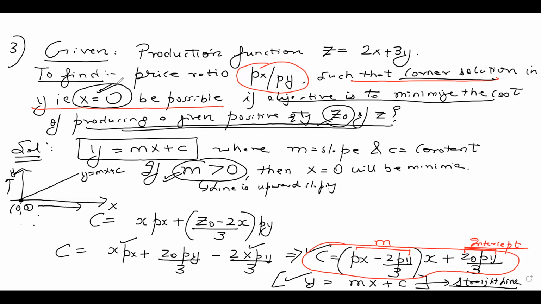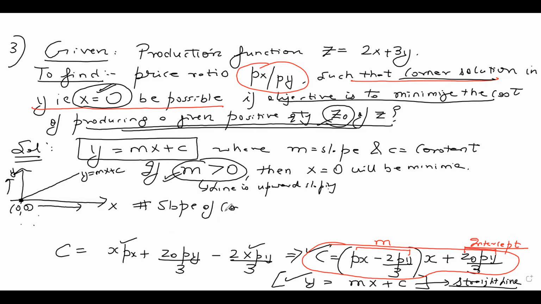Now, what is the value of the slope? We have already found that out. The slope of the cost function is px minus 2py/3. This is the slope, right? So my slope is this, and this should be greater than 0.